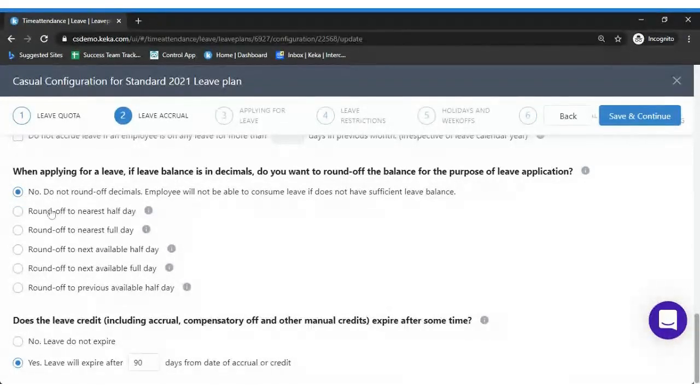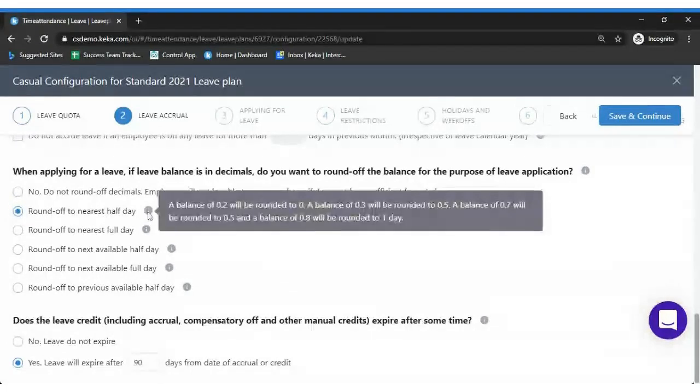In the second case, round off to the nearest half day. If the leave balance is 0.2, then it will be rounded off to 0. If the balance is 0.3, then it will be rounded off to 0.5, since it's the nearest half day.